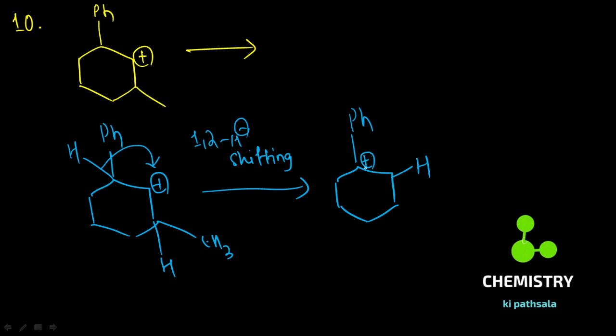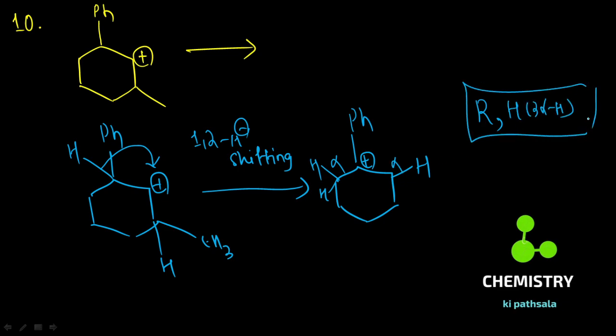I will observe that this carbocation is stabilized by resonance, and there is formation of 1, 2, 3 hyperconjugation, that is 3 alpha hydrogens. In the other case, what I observed is that it is stabilized by only hyperconjugation, that is 2 alpha hydrogens. Therefore, I prefer 1,2 hydride shifting in case of question number 10.